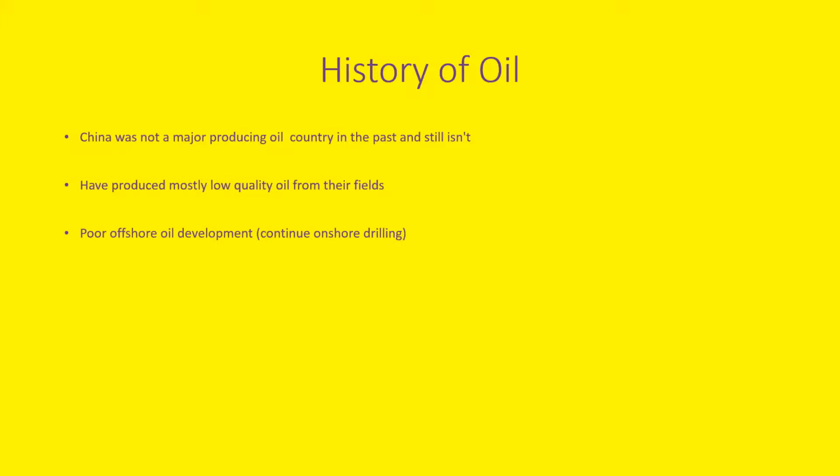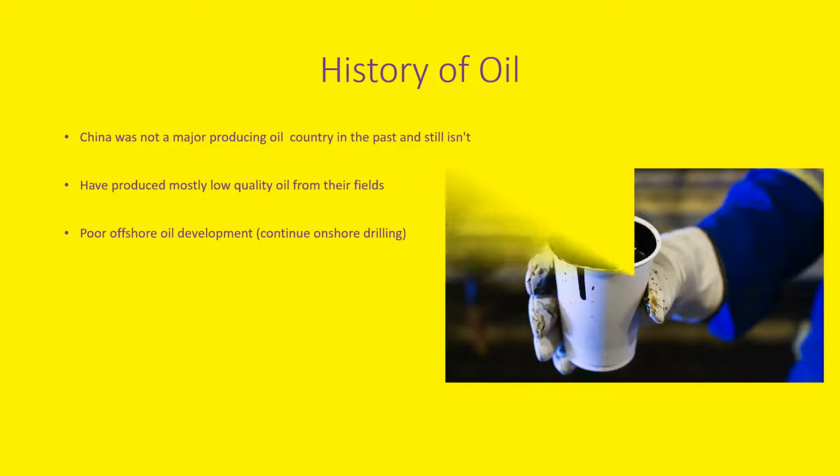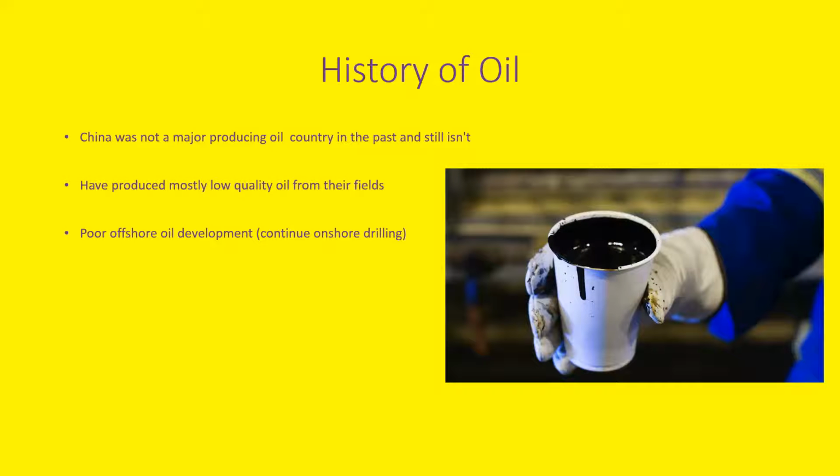The history of oil. China was not a major oil-producing country in the past, and it still isn't. China has produced mostly low-quality oil from their fields. Poor offshore oil development leads to more onshore drilling. Refer to the picture for low-quality oil from their fields.